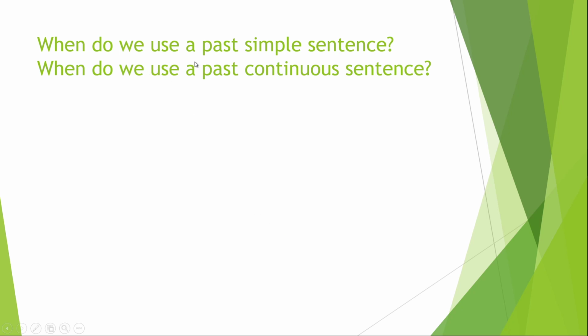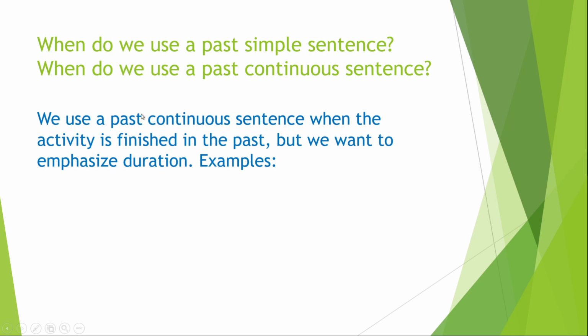Now, we know when to use a past simple sentence when the action is done in the past and it's finished. When do we use a past continuous sentence? We use a past continuous sentence when the activity is finished in the past, but we want to emphasize duration. Examples: I was watching TV all night. So in past continuous, I want to tell you about how long was I doing the action. I was watching TV all night. So for a long time, all night, I was watching TV.